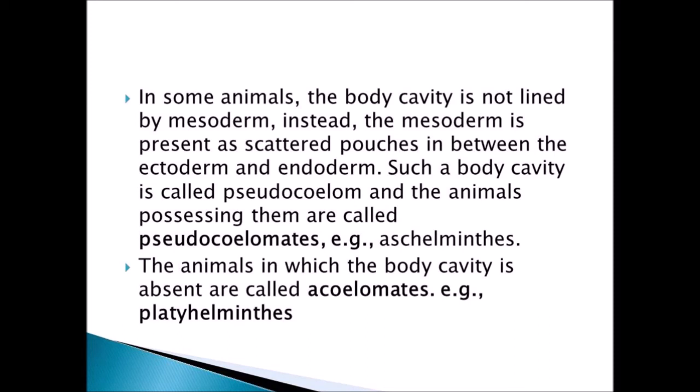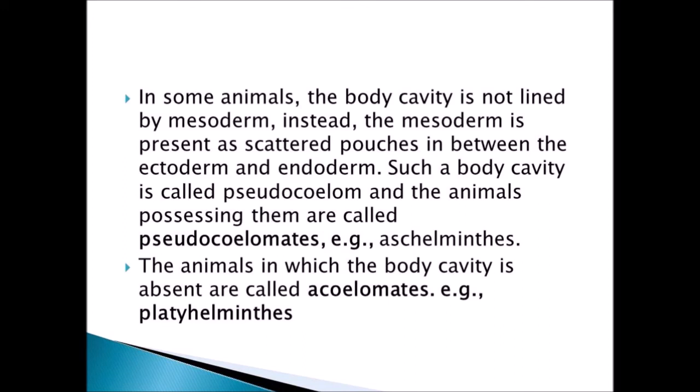platyhelminthes. So the concept is very simple. The coelom is all related to the digestive system only. When a space is present between the layer of the skin, the body wall, and the gut wall, that is the intestine part, the large intestine and small intestine, when a space is present, they are called coelomates.